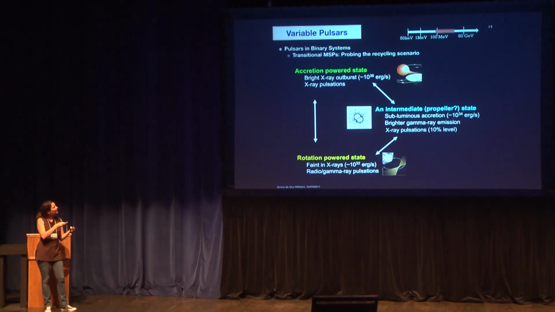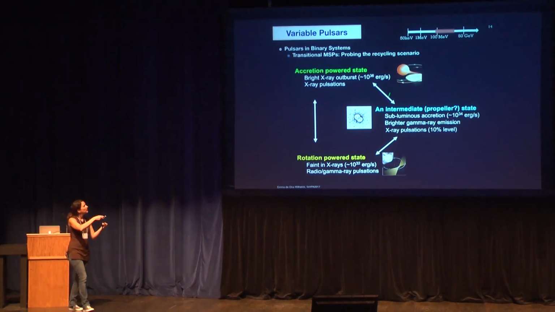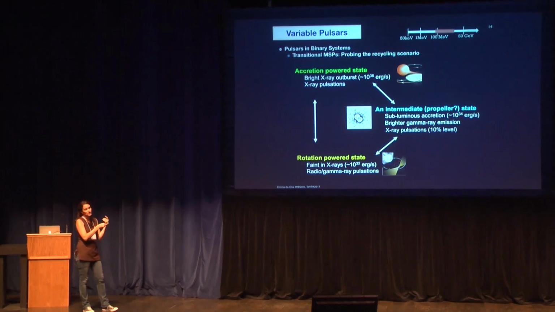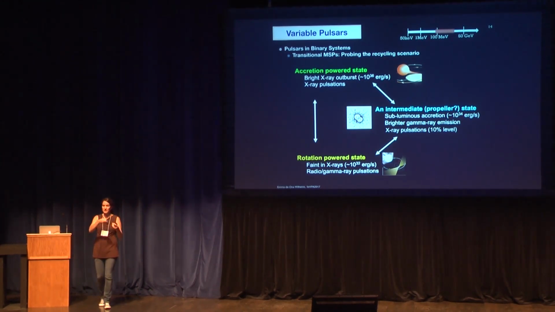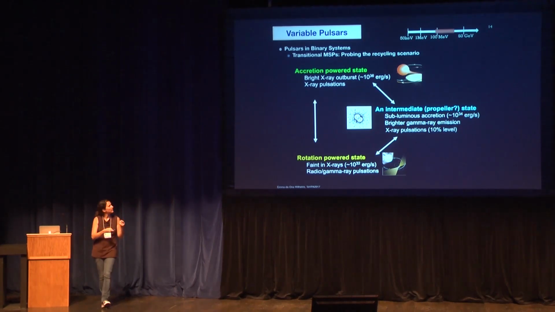In this other state, the accretion disk goes over the magnetosphere and starts injecting matter onto the polar cap of the pulsar, and then you see bright X-ray bursts and X-ray pulsation, which is due to the accretion of the disk onto the pulsar.